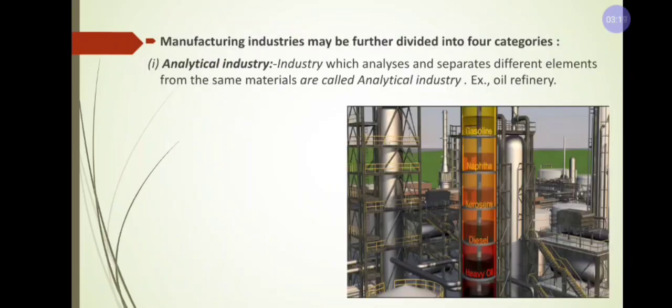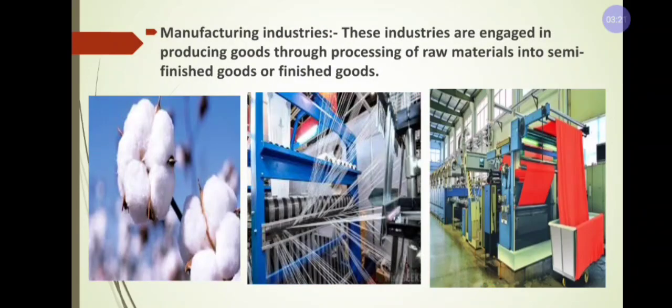Let us learn in detail the manufacturing industry. The name itself indicates manufacturing. That means this industry has raw material, and conversion of raw material into semi-finished goods or finished goods is called manufacturing industry.